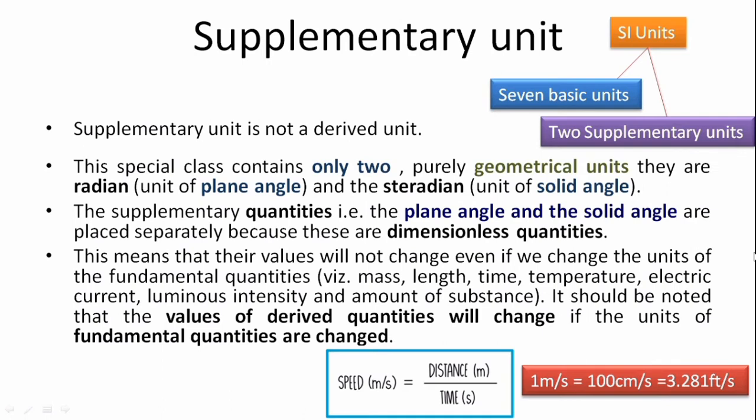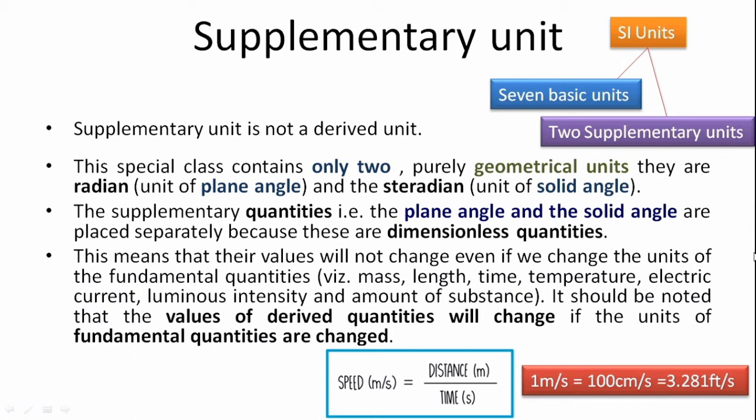Now let us discuss supplementary units. We know that SI units are classified into 7 fundamental physical units and 2 supplementary units. The supplementary unit is not a derived unit, so we need to keep that in mind. This special class contains only 2 and they are geometrical units. They are radian, which is a unit of plane angle, and steradian, which is a unit of solid angle.